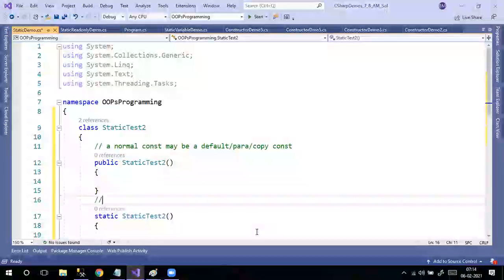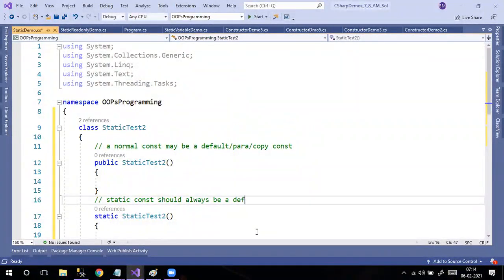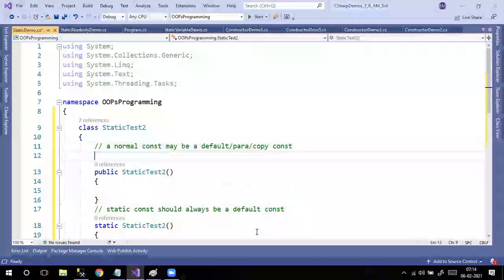Static constructor should always be a default constructor. It won't take any parameters. And for normal constructors, we have to give an access specifier, either public or private or protected, something we have to give.